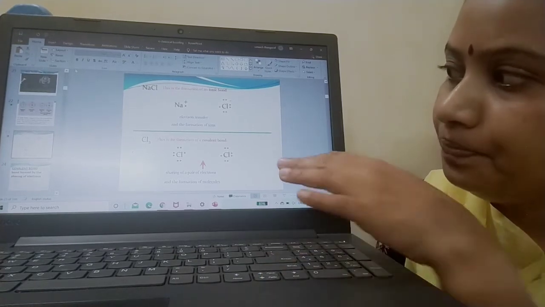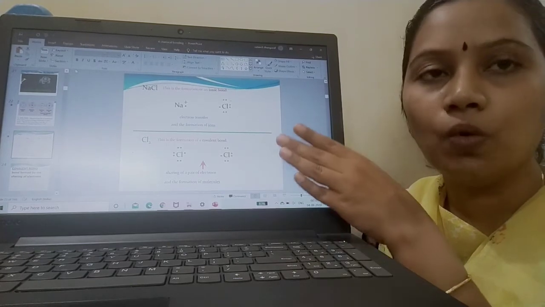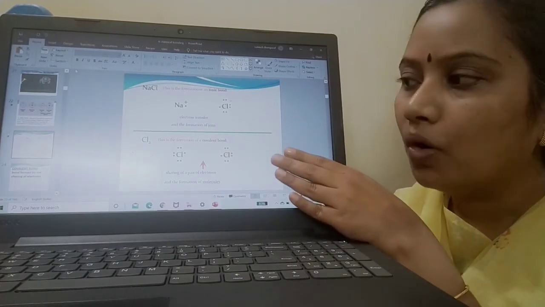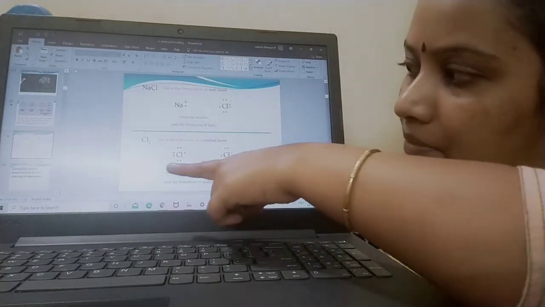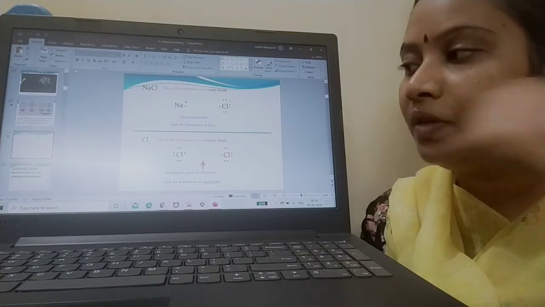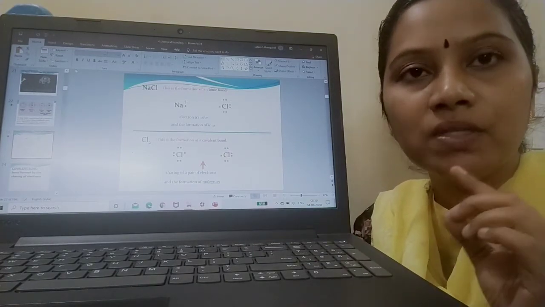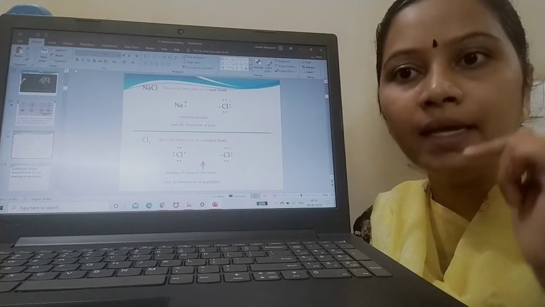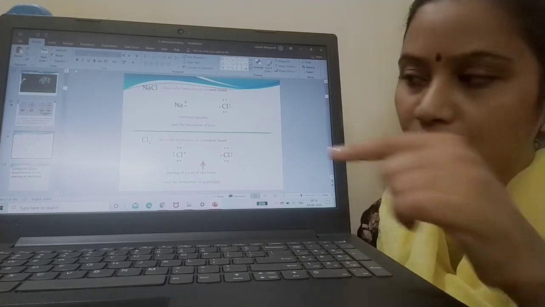Now I am going to deal with the second bond, that is the covalent bond. Covalent bond is formed between 2 atoms. For example, I have 2 chlorine atoms. We know the outermost shell of chlorine should contain 7, right? Because it's 17, 2 is in the inner shell, 8 is in the second shell, and 7 is in the third shell.